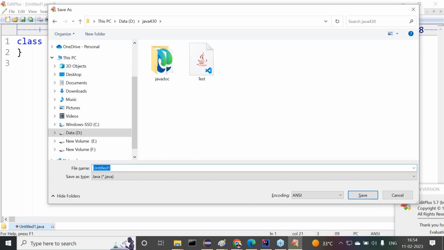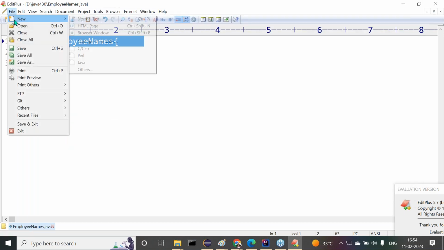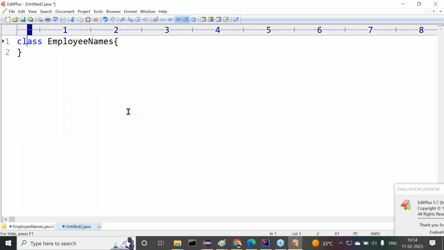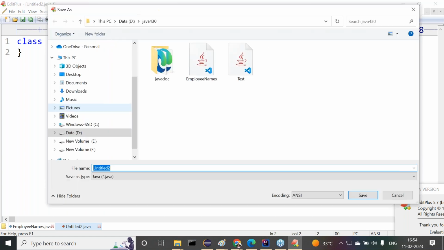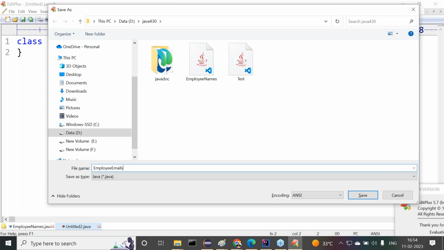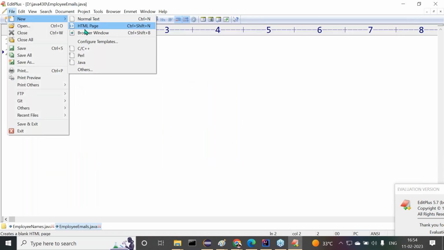This is employee names.java, one file. Next, file, new Java, employee emails.java.